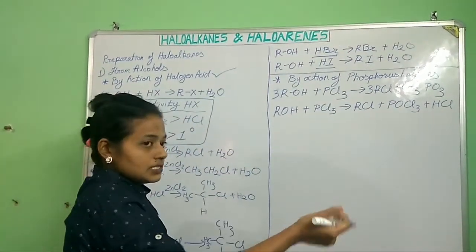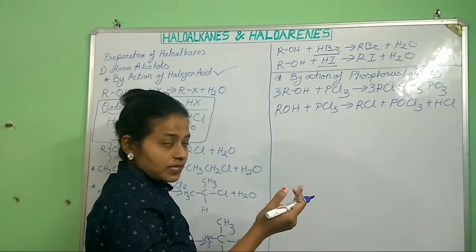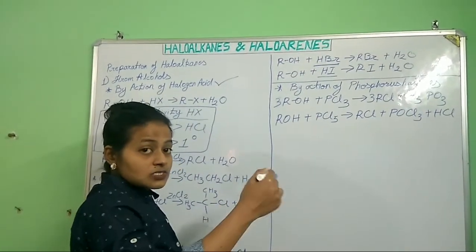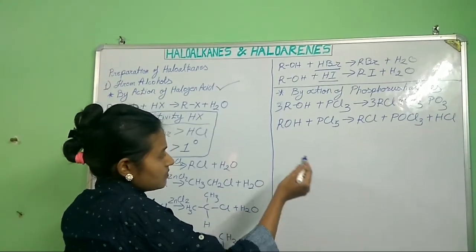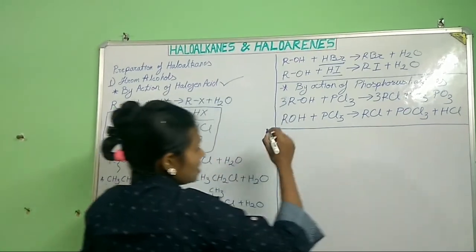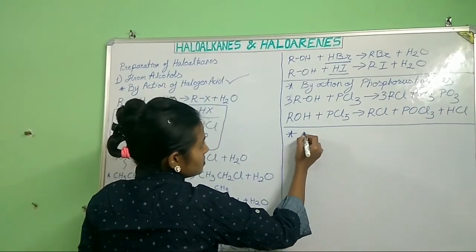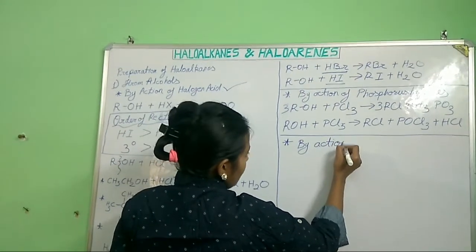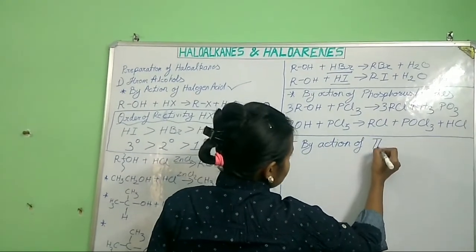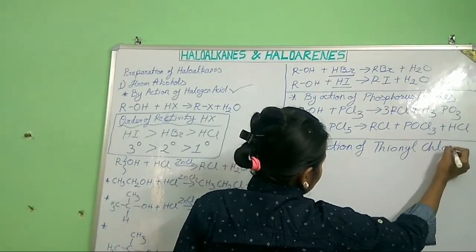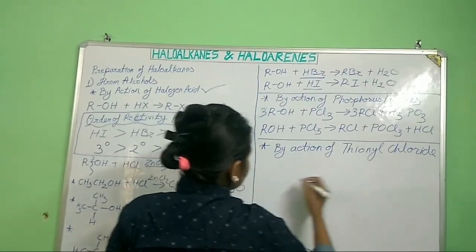Now bromoalkanes and iodoalkanes can also be prepared when bromine and iodine is passed on phosphorus. Okay, so by action of phosphorus halides. Now next, what comes? By action of thionyl chloride. Okay, by action of thionyl chloride, what will happen?